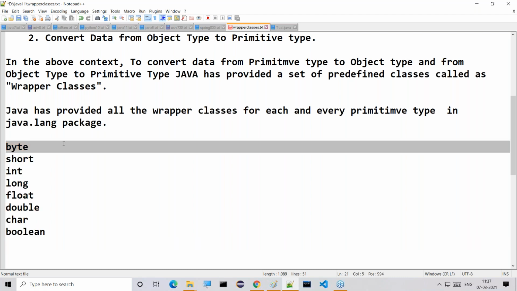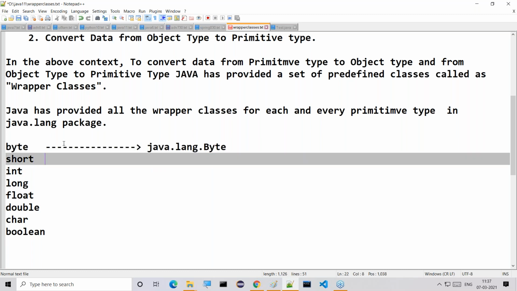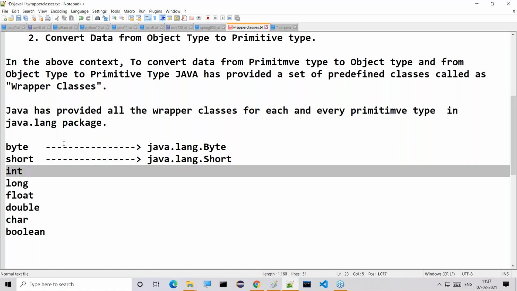Now, for byte, the equivalent wrapper class provided is java.lang.Byte. Next, in the case of short, we get java.lang.Short. Next is java.lang.Integer.